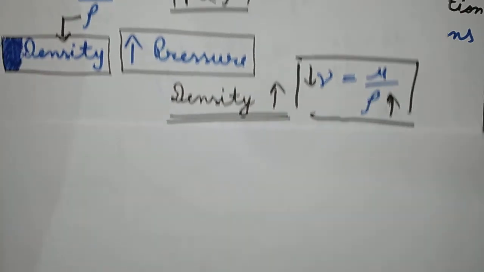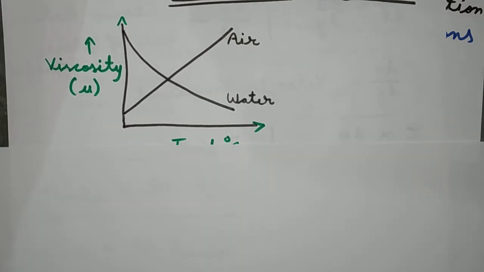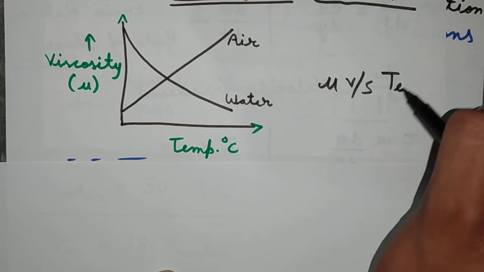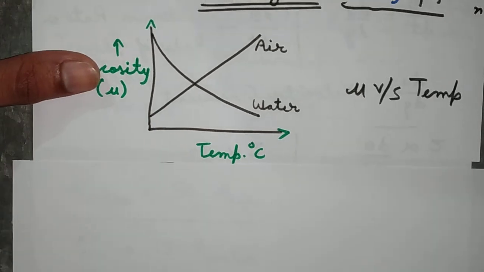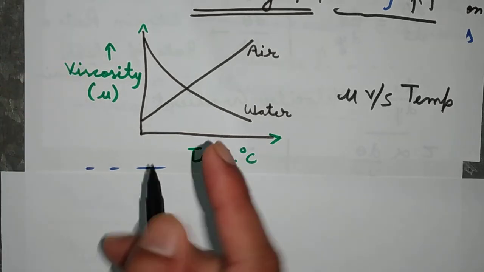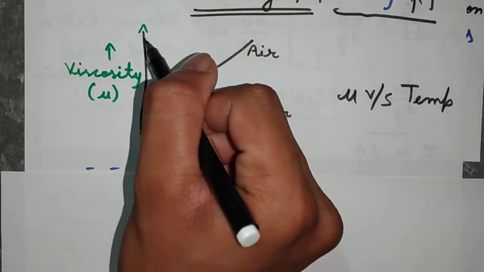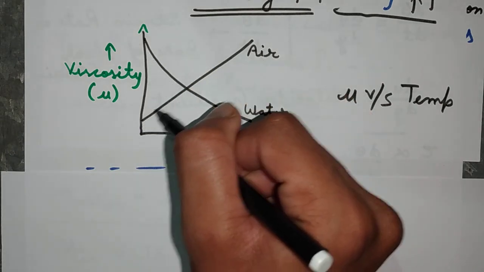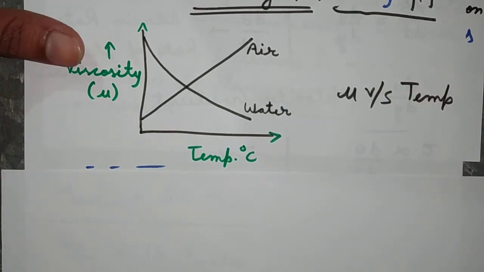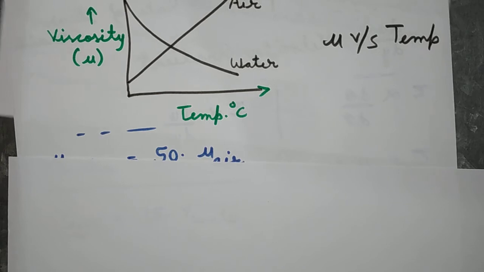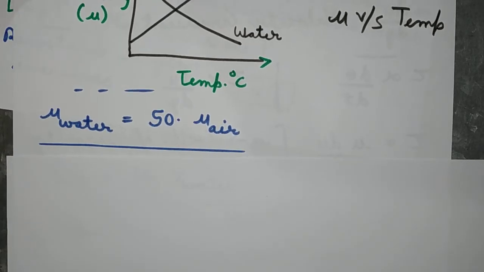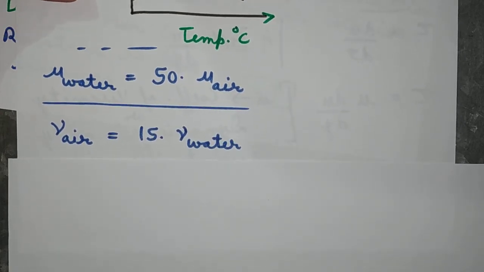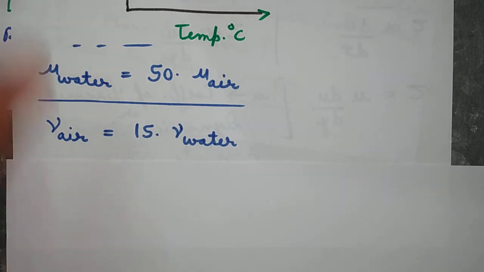Now we will see one graph with respect to viscosity and temperature. This is mu versus temperature. Here we will see that as the temperature increases, as we studied earlier, in the case of liquids like water, viscosity will decrease, and in the case of gases like air, viscosity will increase with temperature. Now there are two more relations: the viscosity of water is 50 times the viscosity of air, and the kinematic viscosity of air is 15 times the kinematic viscosity of water.